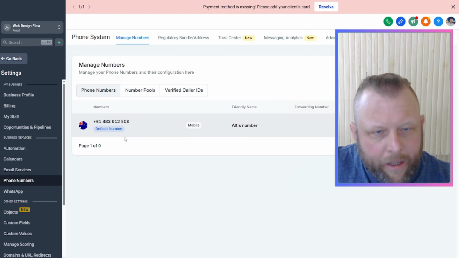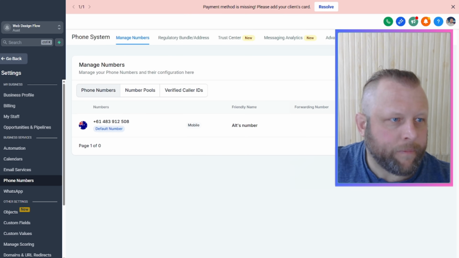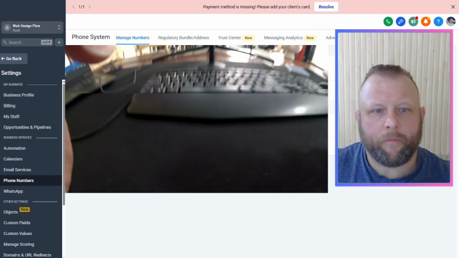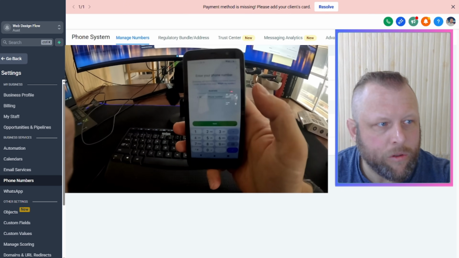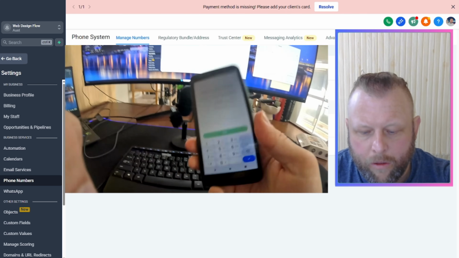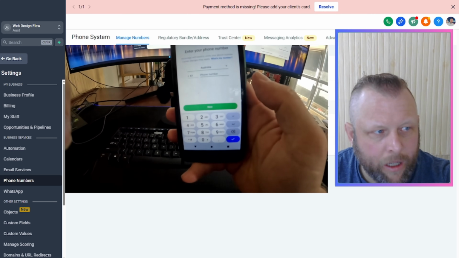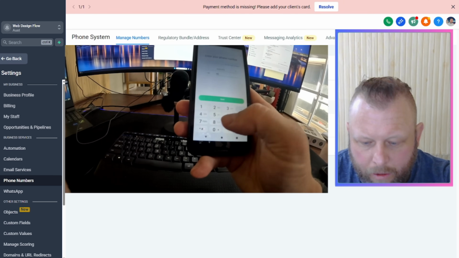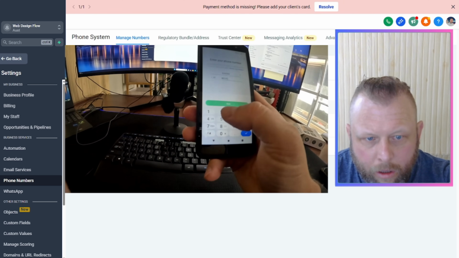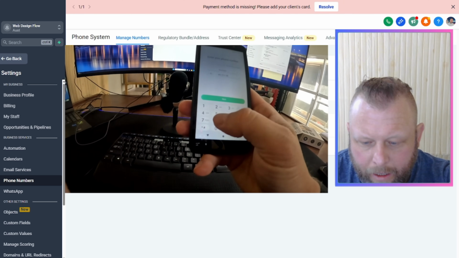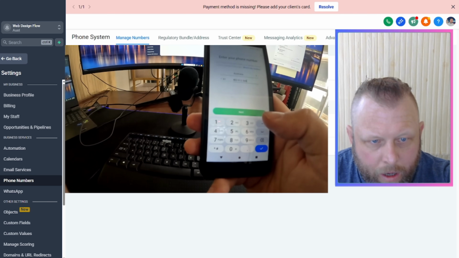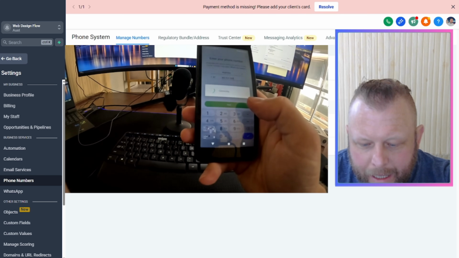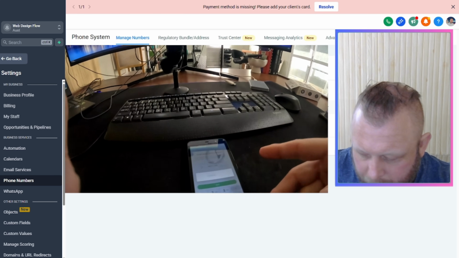So I have an Australian number right here. Now, what I'm going to do is move this over here. It's my webcam, and I'm going to try my best to show this in here. So, pretty old phone. Sorry for the glare if it shows a lot of glare in here, but I'm going to type in that number in there. 483-912-508. Now, the SMS verification is not going to work.